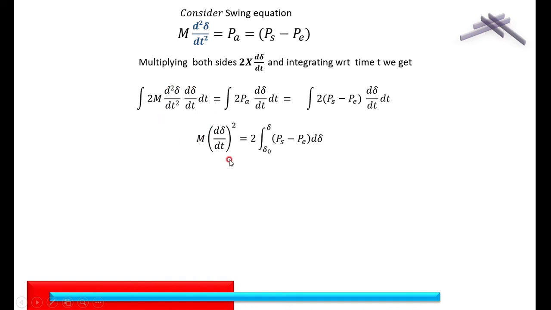That is the solution of the left hand part. In the right hand part, I keep 2 outside as a constant.